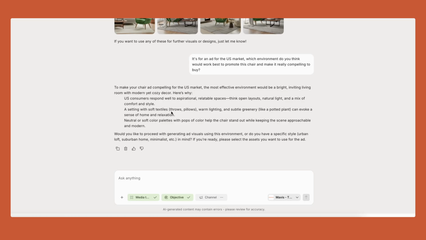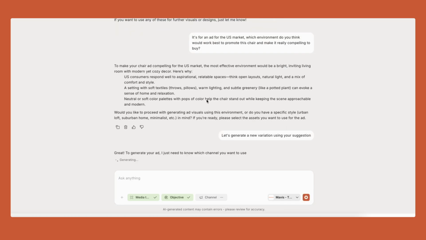It would be a bright, inviting living room with modern yet cozy decor. And it tells me that US consumers respond well to aspirational, reliable spaces, open layouts, natural light, and a mix of comfort and style. Would you like to proceed with generating ad visuals using this environment? Yes, I'm going to actually say, let's generate a new variation using your suggestion.